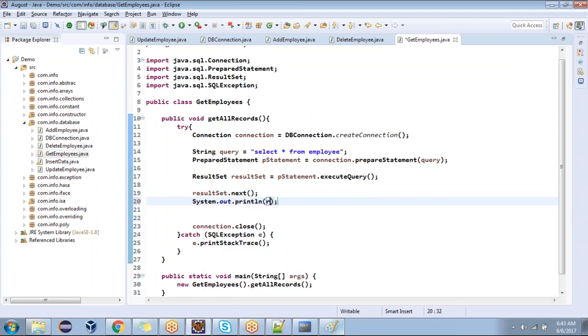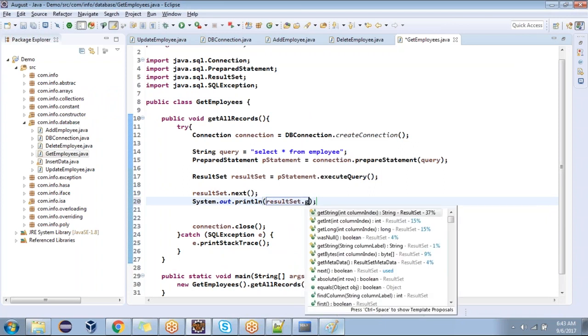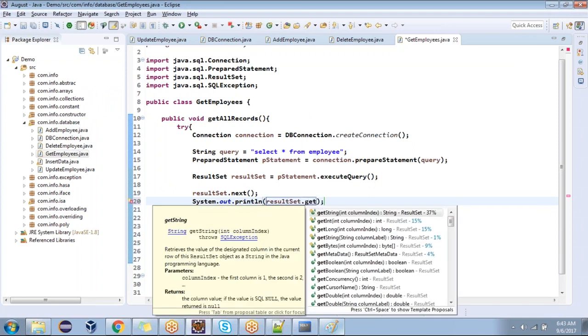System.out.println, result set dot get first column.